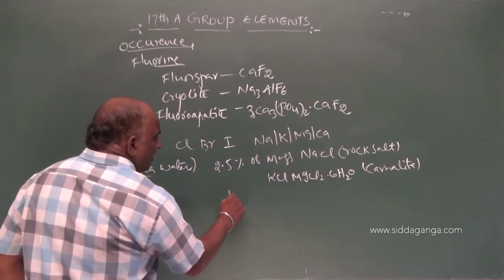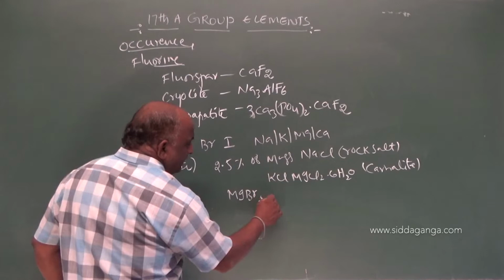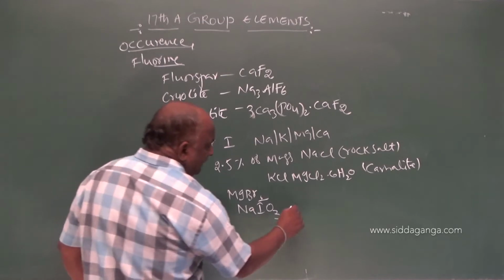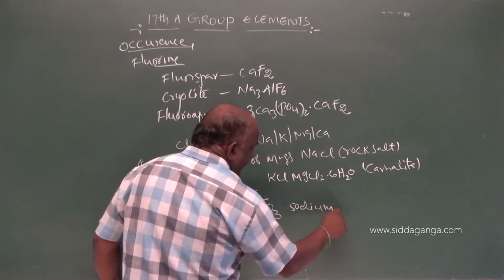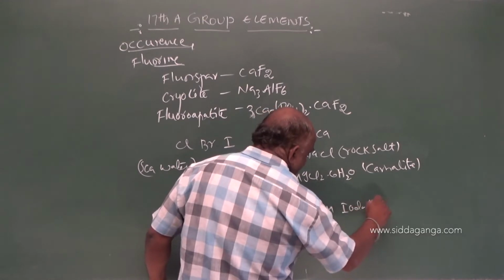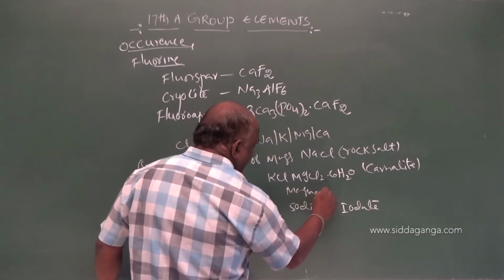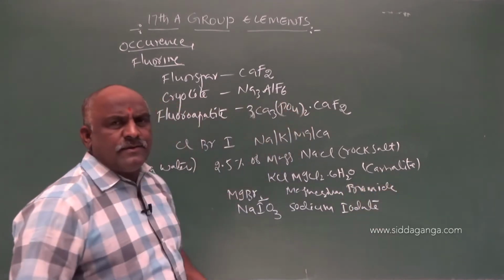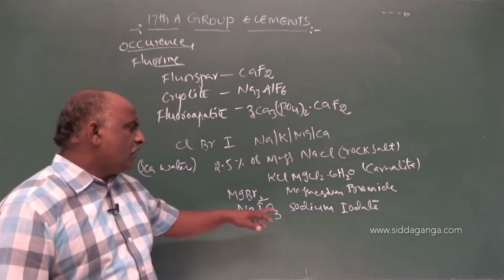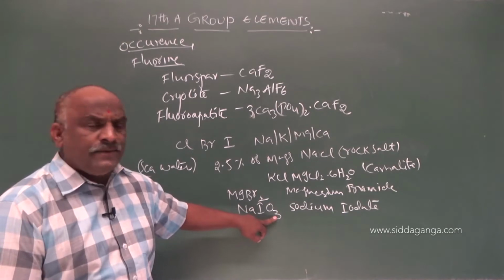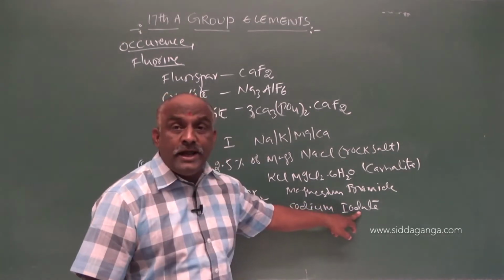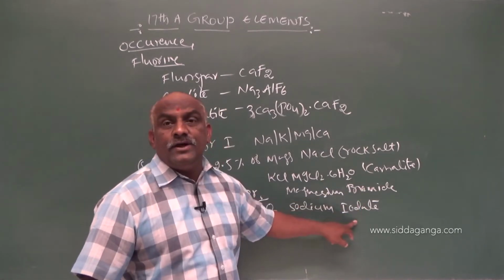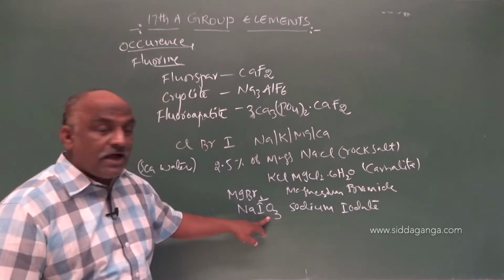Bromine is available in the form of MgBr2, magnesium bromide. While iodine is available in the form of NaIO3. NaIO3 is called sodium iodate. Sodium iodate, not iodide, it is sodium iodate. IO3 is called iodate.